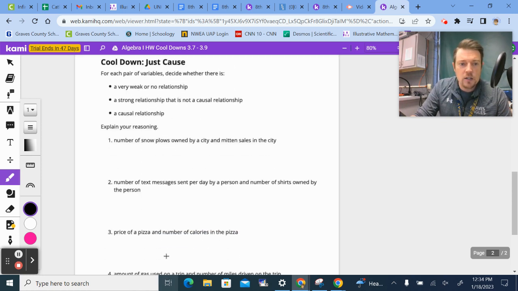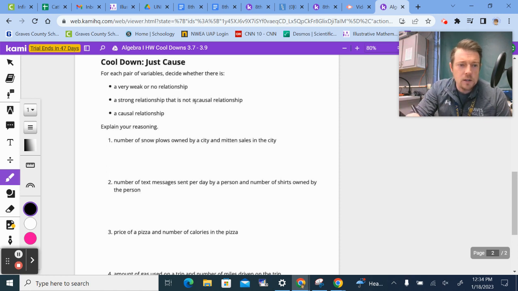We're looking at each of these pairs of variables, and we just have to decide: very weak, no relationship, strong not causal, or causal. Reminder that in causal relationships, one of the variables causes the other one to change. A strong relationship that's not causal would be like our ice cream shark situation we talked about in class. Ice cream sales and shark attacks are related because they both happen in the summer, not because you buying ice cream is causing people to get bitten by a shark. That would be ridiculous. And then there are things that have no relationship, a weak relationship. There's no connection to them whatsoever.